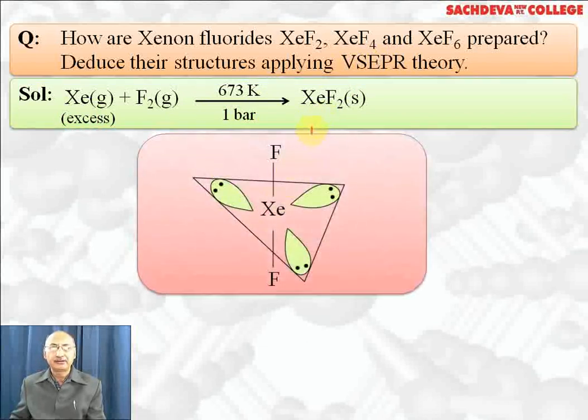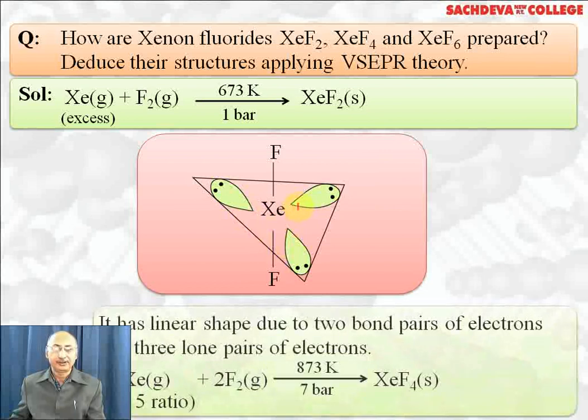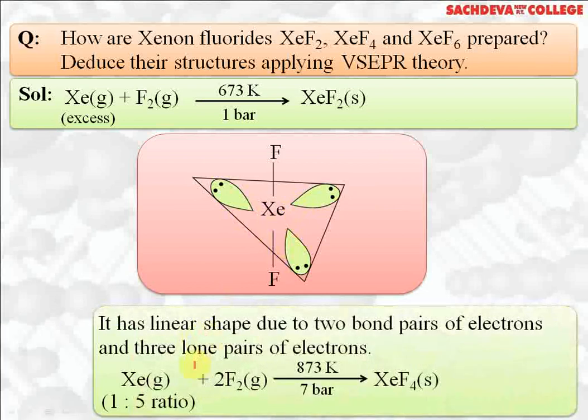Xenon difluoride undergoes sp3d hybridization. There are 2 bonded pairs of electrons and 3 lone pairs of electrons. The bonded pairs are in axial positions so that this molecule is linear, and the lone pairs are at equatorial positions on the corners of an equilateral triangle so that they are at 120 degrees and have minimum repulsion. So the shape is linear, due to 2 bonded pairs and 3 lone pairs.